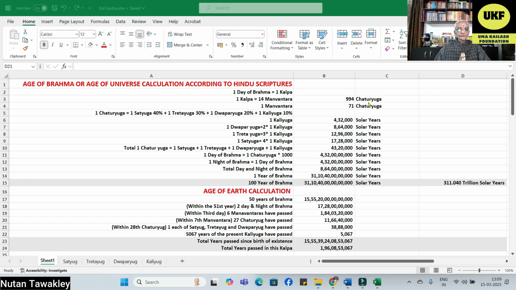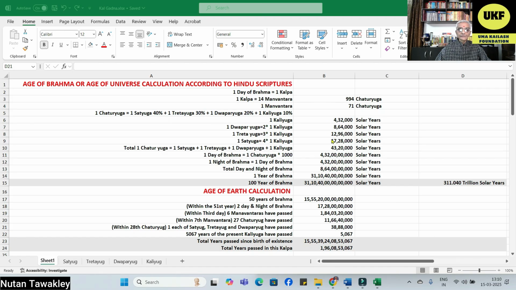Now, how much is one chaturyug? One chaturyug is one satyug plus one tretayug plus one dwapayug and one kalyug. One kalyug has been defined as 4,32,000 solar years, and one Dwapar Yuga is two times that, 8,64,000 years, and one Treta Yuga is three times one Kali Yuga, 12,96,000 solar years, and one Satyug is four times the length of one Kali Yuga, so it is 17,28,000 solar years.